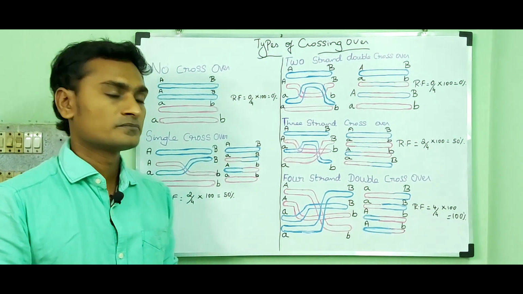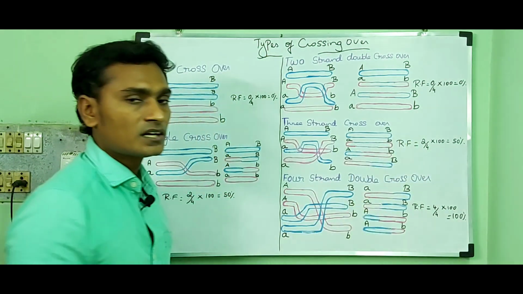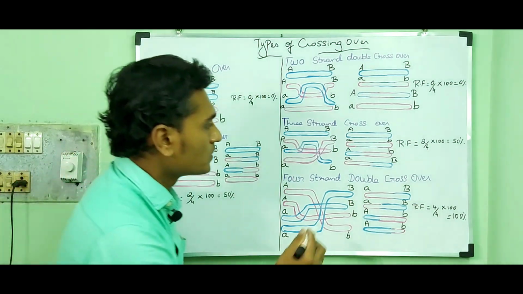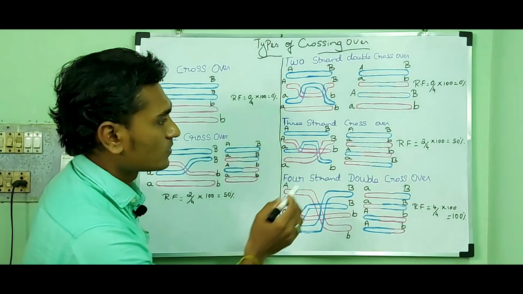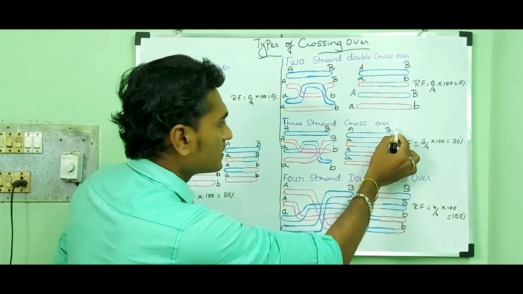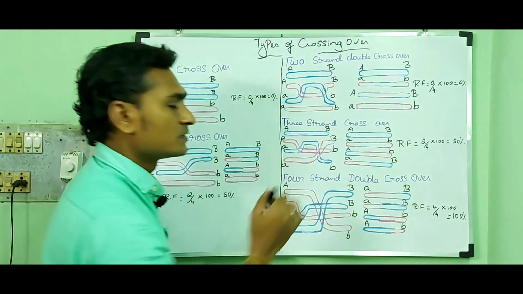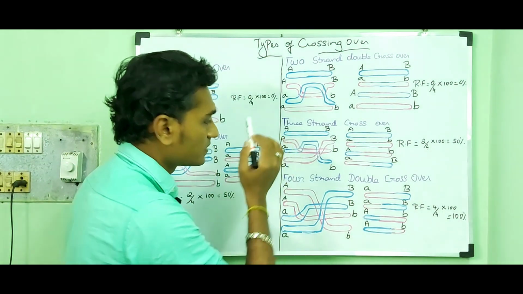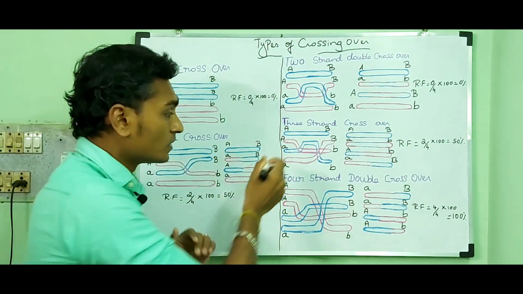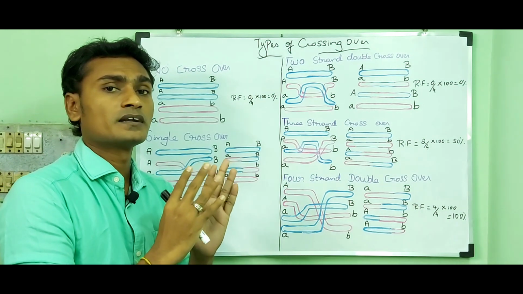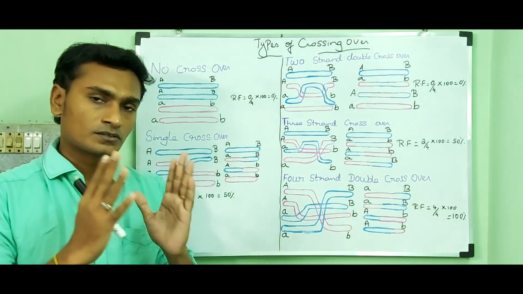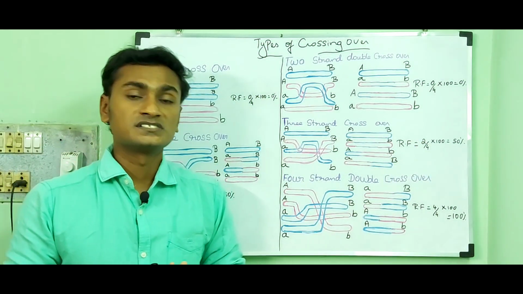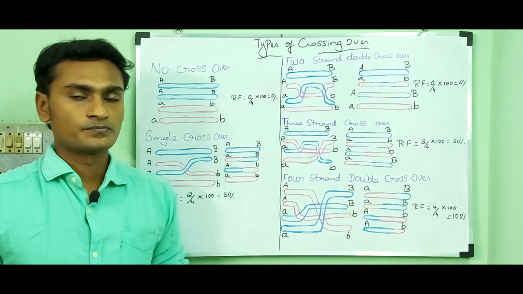Then three-strand double crossover. Here three strands are involved and formation of two chiasmata takes place. As a result, two recombinants are formed rather than three recombinants. You can find two identical sets of chromatids. The reason is when the newly formed recombinant chromatids cross over with non-recombinant chromatids, it results in the formation of two recombinants instead of three recombinants.